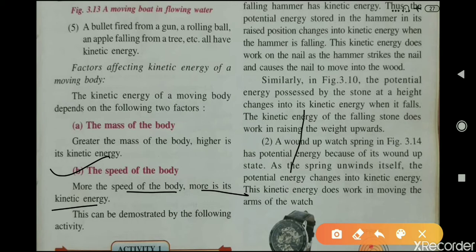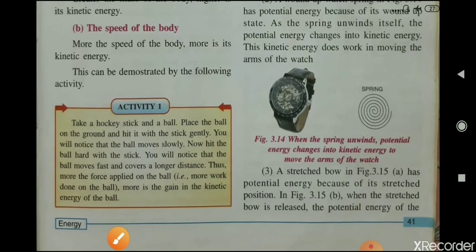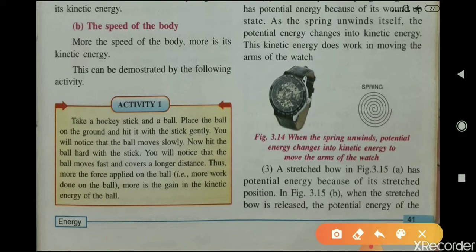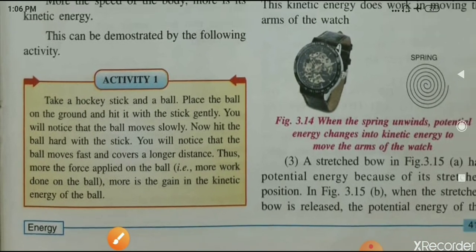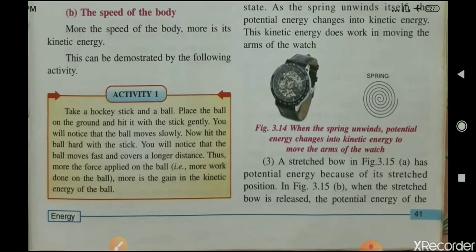This can be demonstrated by the following activity. Activity number 1: take a hockey stick and a ball. Place the ball on the ground and hit it gently with the stick. You will notice that the ball moves slowly.